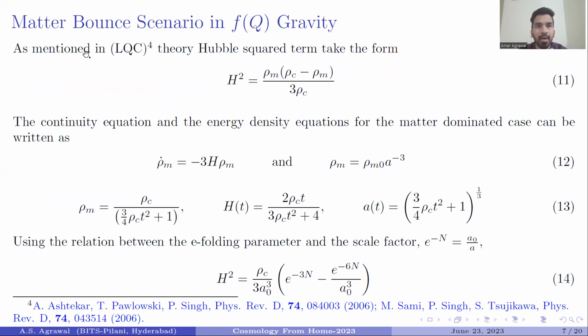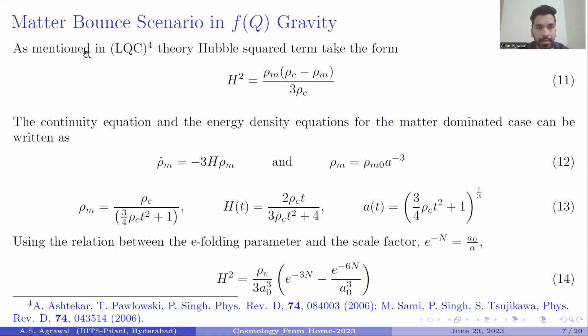As we have mentioned above, we are motivated by loop quantum gravity, in which the Hubble square term can be represented as equation 11. So we want to get the same Hubble square term in f(Q) gravity. The continuity equation and the energy density equation for the combinatorial case can be represented as equation 12.